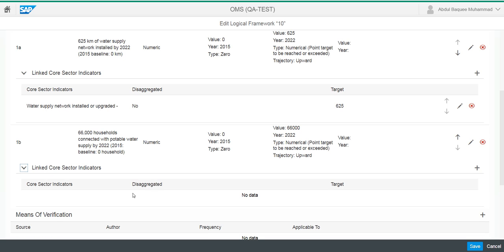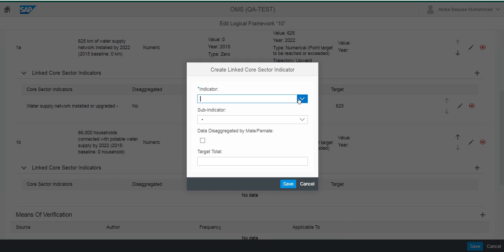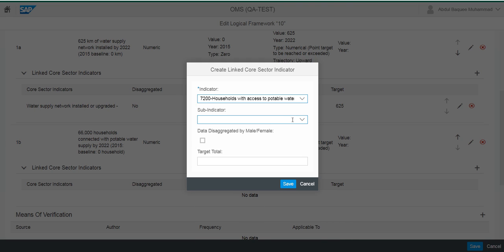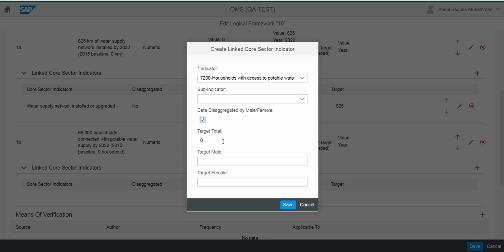Again, this is linked, so I'll expand the link and add the plus sign here and say we are referring to this one, household total supply. There are no sub indicators here. This is really a good example where we can have a male and female disaggregation. So you can just say from 66,000 we can say households that are headed by a male or headed by a female.